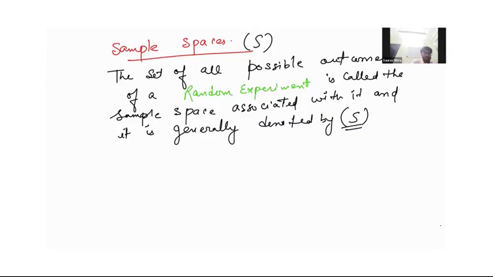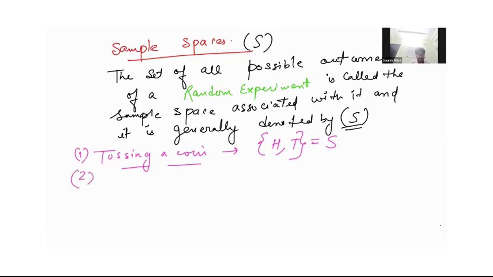Now we will discuss these two examples. If our experiment is tossing a coin, this is my random experiment. In this, either I will get head or I will get tail. If I club these two outcomes in a curly bracket, this becomes the sample space of this random experiment.